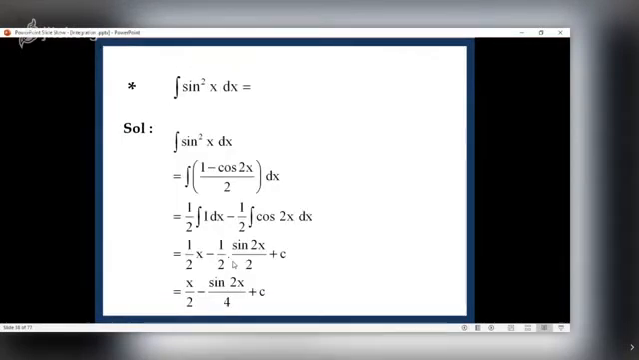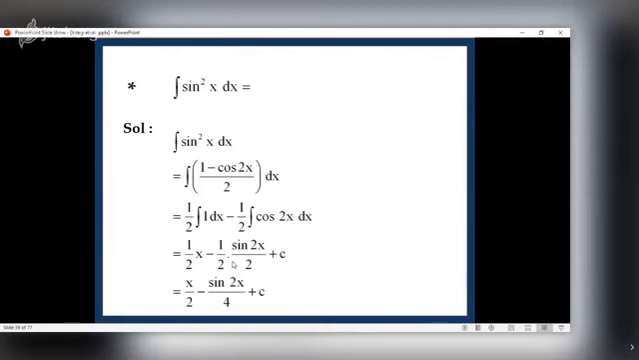Now integral of sine square x. Remember, we do not have power to integrate power function. In case of derivative, yes, there is chain rule. So sine square x can be differentiated easily, but cannot be integrated easily. Again, we have to put this in integrable form.